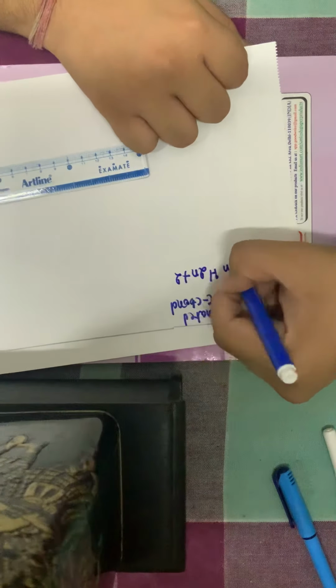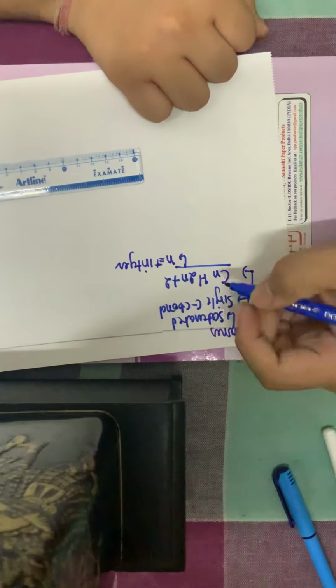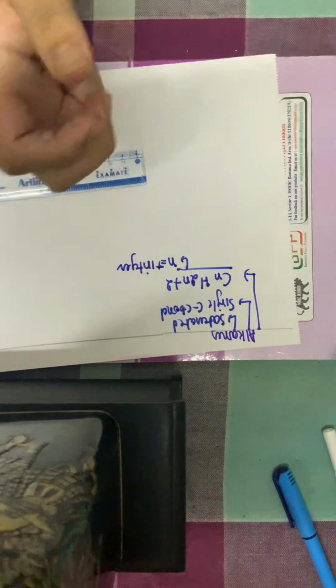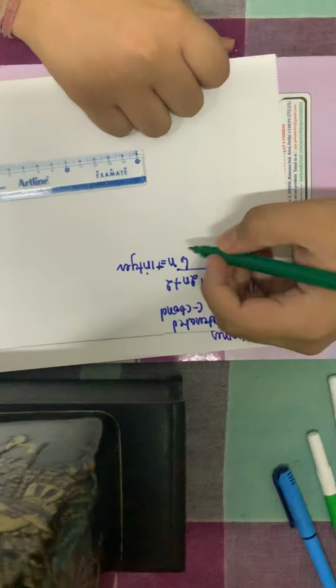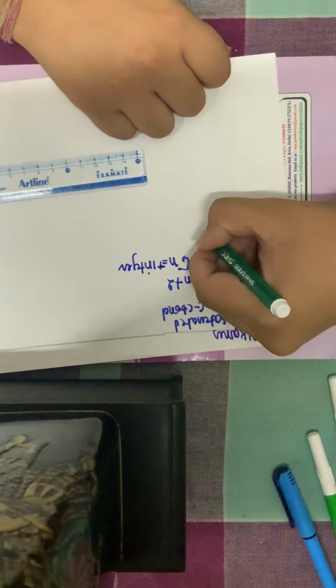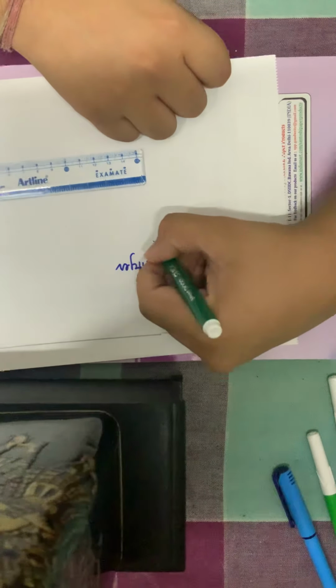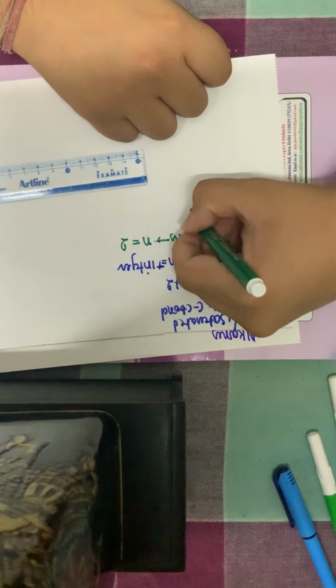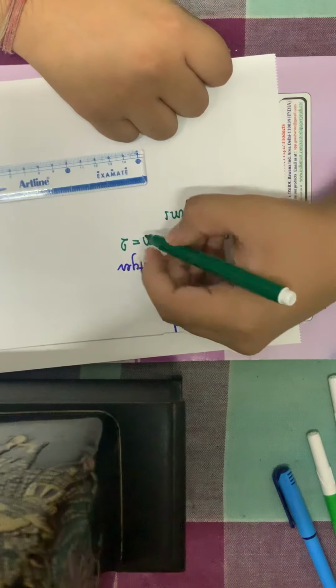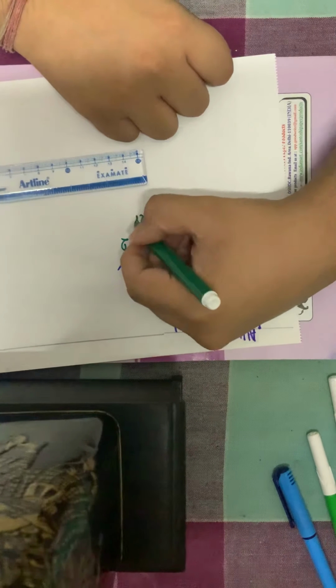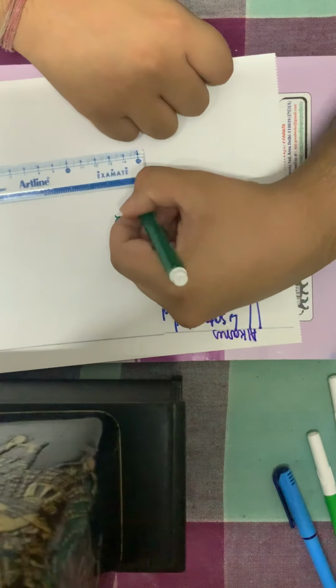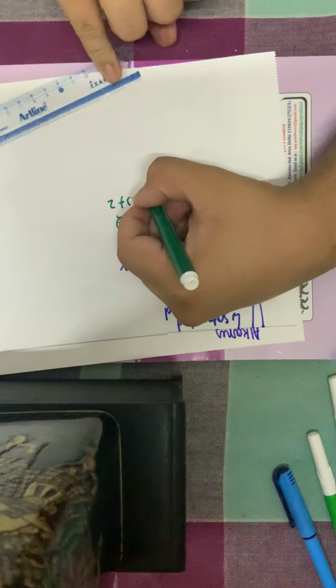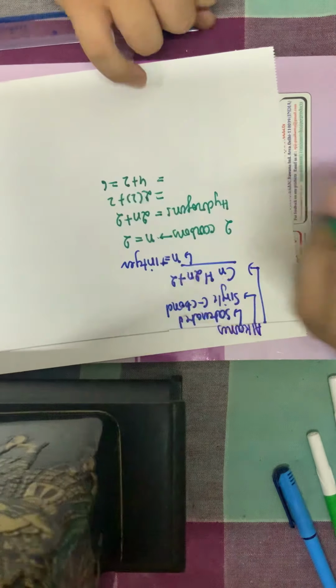Positive integer. That means if I have a compound in which there are 2 carbons, n will be equal to 2. So hydrogens here will be equal to 2n plus 2, that means 2 into 2 plus 2, which is 4 plus 2, which is equal to 6.